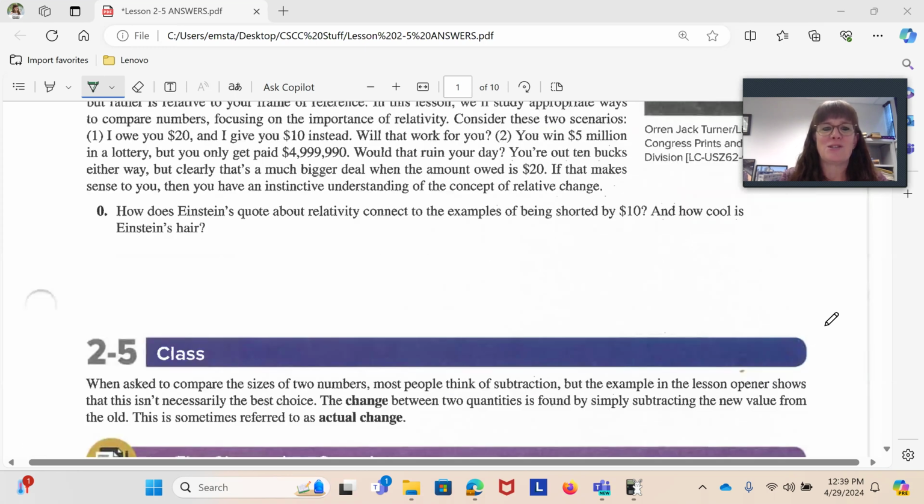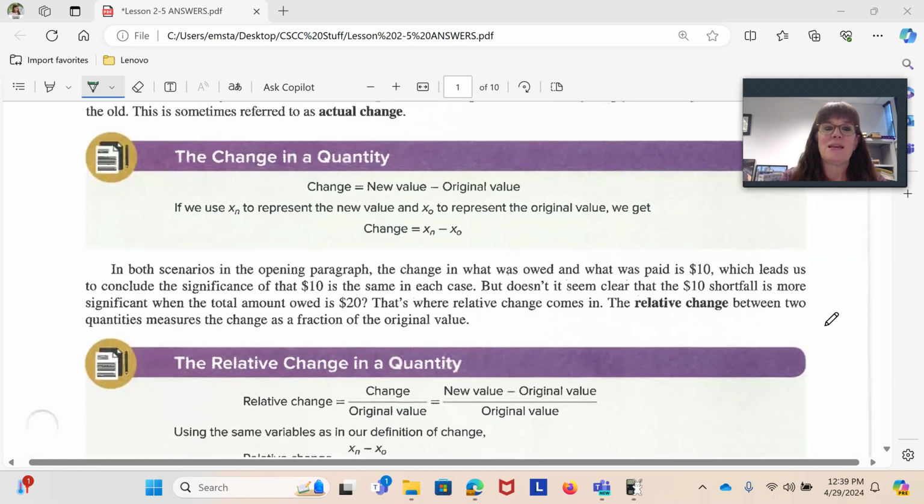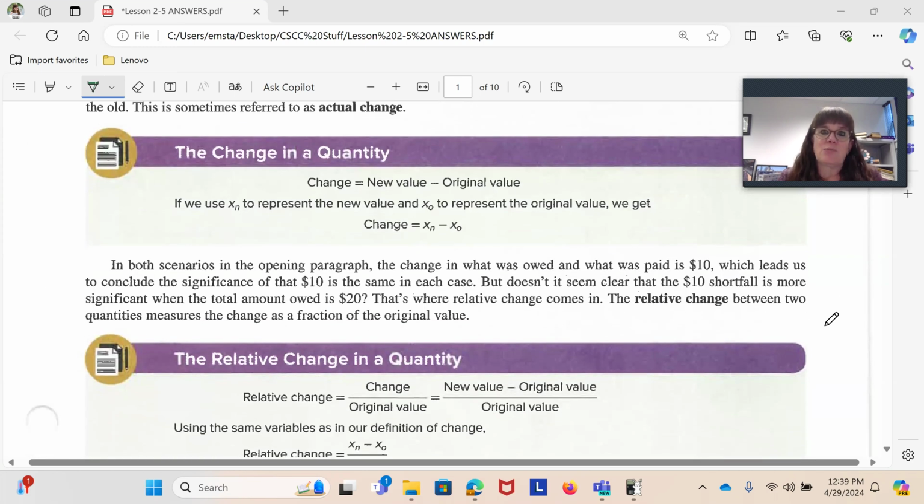So the classwork starts towards the bottom of this page, and they do start us off with 2 purple boxes. The first purple box is the actual change, and that's the $10 in both cases, negative $10. So whether I owe you 20 and give you 10, or whether I owe you 5 million and give you 4,999,990, in both cases you are short $10. Negative $10 is the actual change.